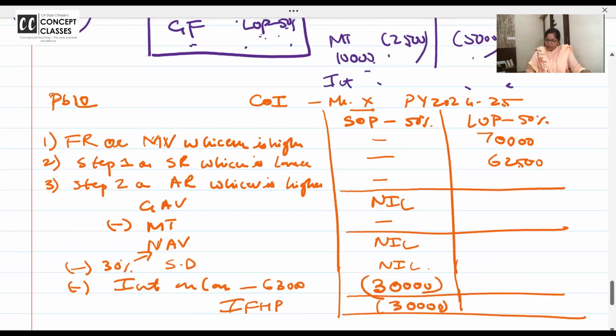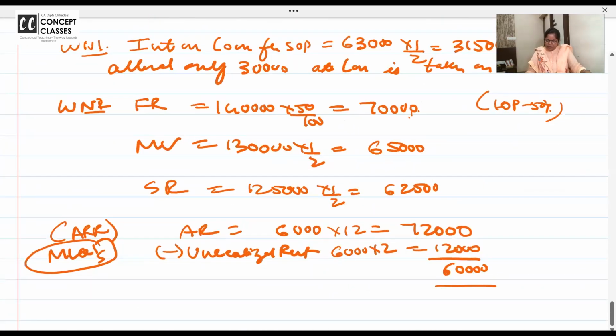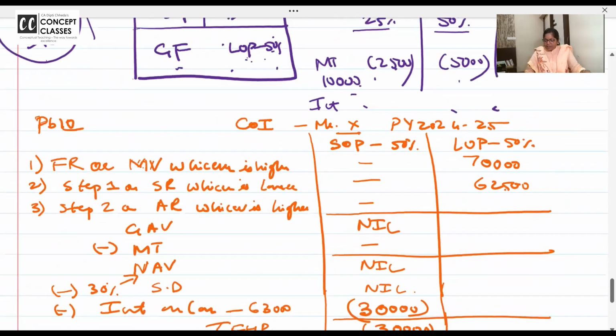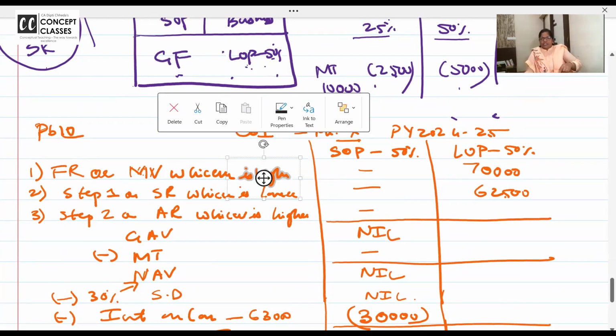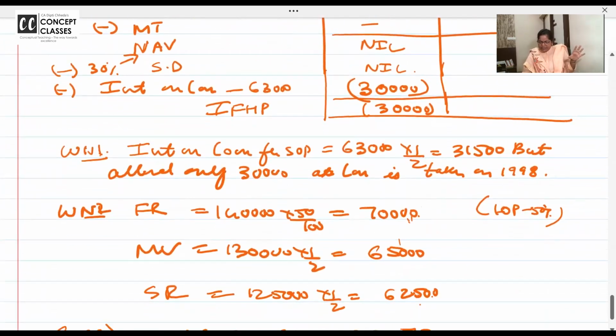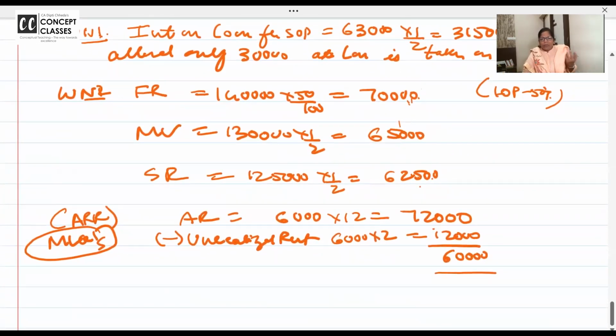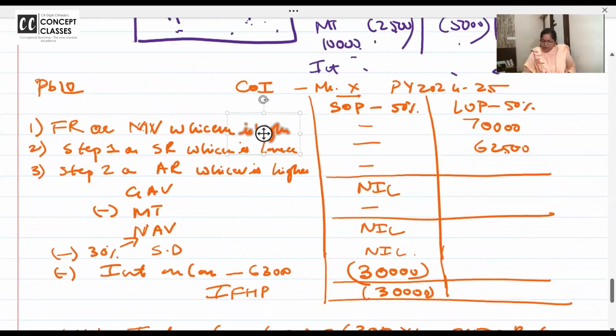You know what? Some books they do fair rent or municipal value, whichever is high. So this. That or standard rent, whichever is low. So this or actual rent. So they write here 72,000 and here they show minus. In 72, sorry, last 2 months rent तो मिला ही नहीं आपको 12,000. So it's like 60,000. Working note 2. यहाँ भी reference लिखो. Whenever you make working note in bracket or circle करके उसको highlight करना है बेटा.